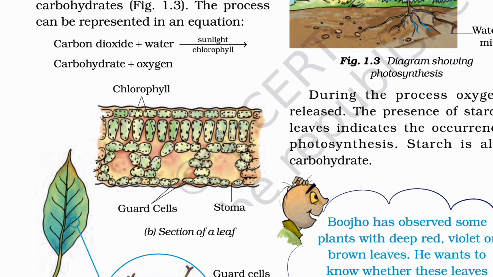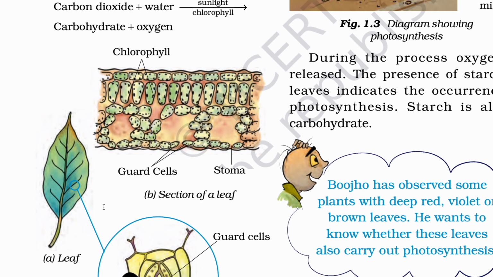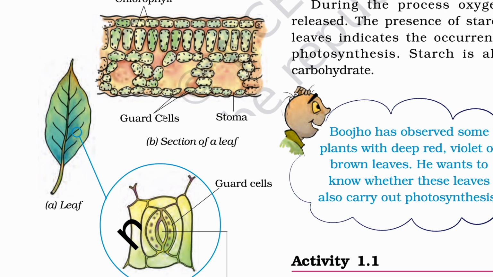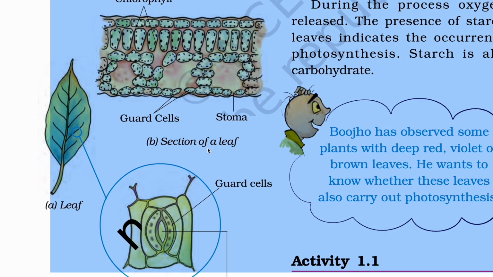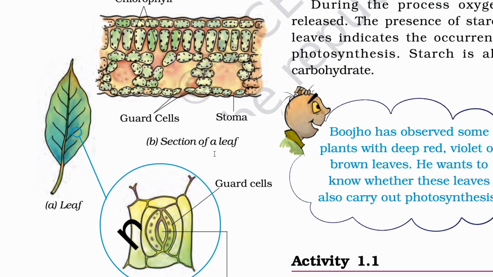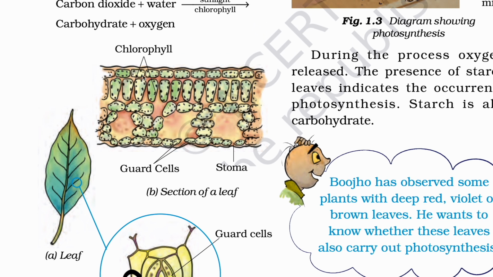So this is a section of a leaf. Maybe you are thinking, really, it's a section of a leaf? It's not going to look like a leaf. By the way, it's like a deep part of the leaf, a cut of the leaf. It's not a complete leaf, but just one section, in microscopic form. As you can see here, this is chlorophyll, which is present in the cells. These are known as guard cells, as I already mentioned to you. This is known as stoma.